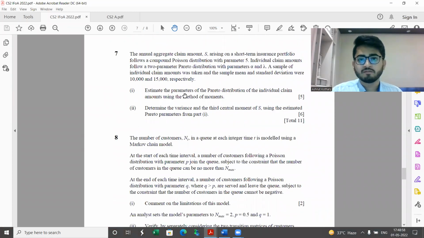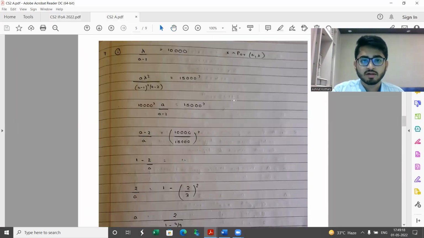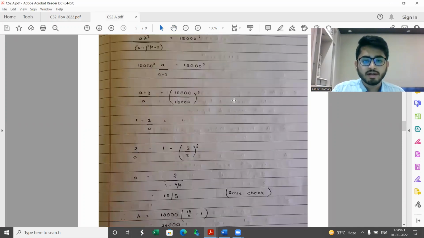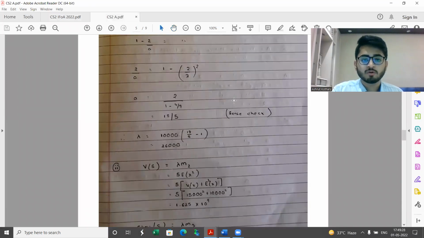Moving back. Question 7, I would say a very straightforward question coming from the topic, let's say, risk models. In part 1, we need to estimate the parameters of the Pareto distribution, and in part 2, we need to find the variance and the third central moment of S. Third central moment of S is basically the skewness itself. If we take a look at the solution and its working, A is coming out to be 18 by 5 or 3.6. Lambda is coming out to be 26,000. Variance of S is coming out to be 1.625 into 10 to the power 9.